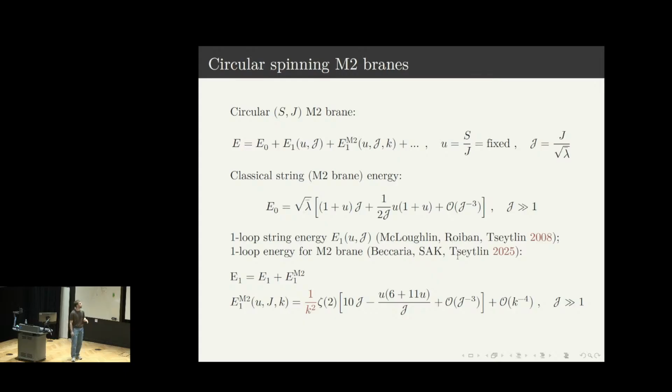And similarly, one can consider circular spinning M2-Branes, which have both momentum in CP3 and spin in the AdS part. And here is also the non-planar correction that we obtain from the M2-Brane.